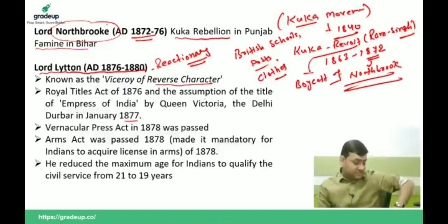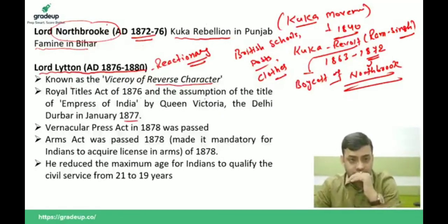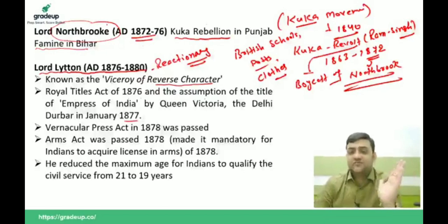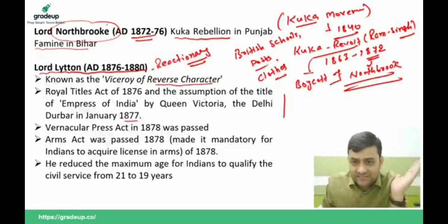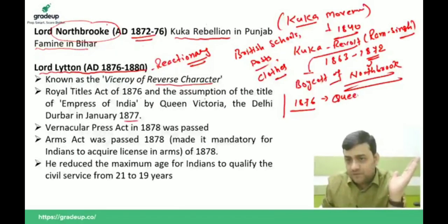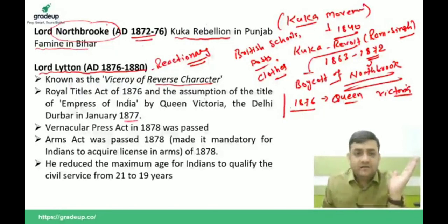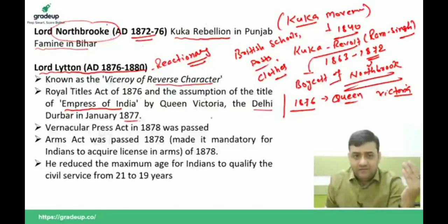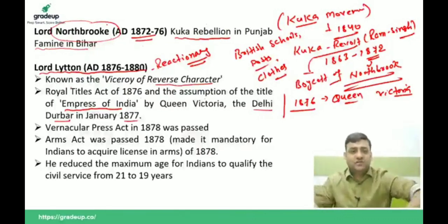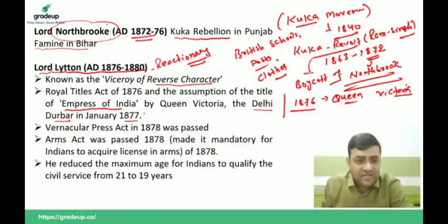This man Lord Lytton conducted a royal darbar in January 1877 at Delhi, when in 1876 Queen Victoria adopted the title of Empress of India. What is a Darbar? A royal ceremony.